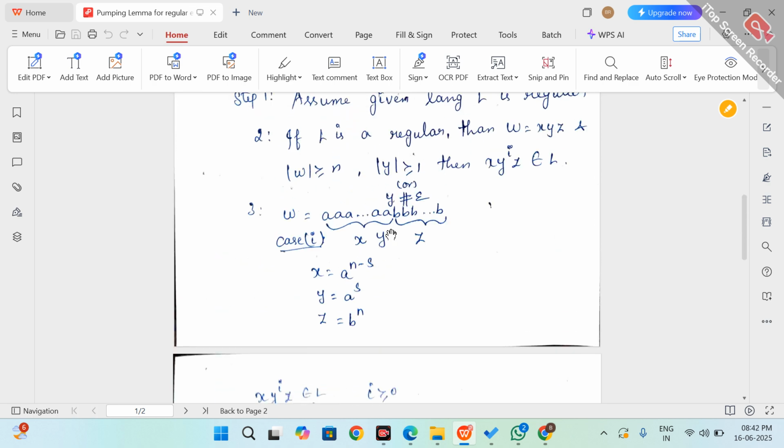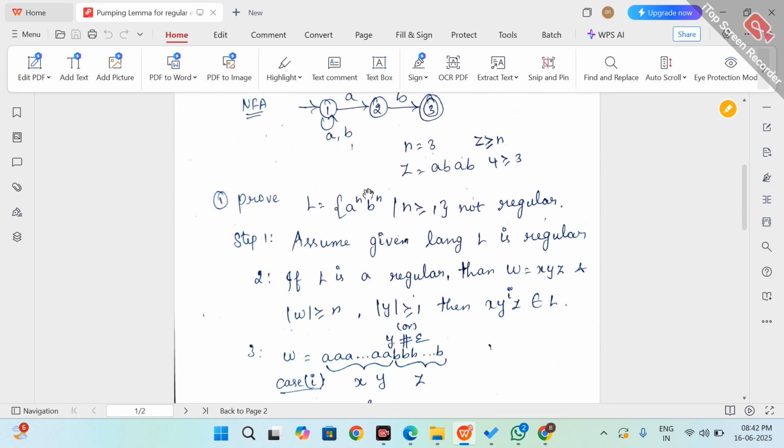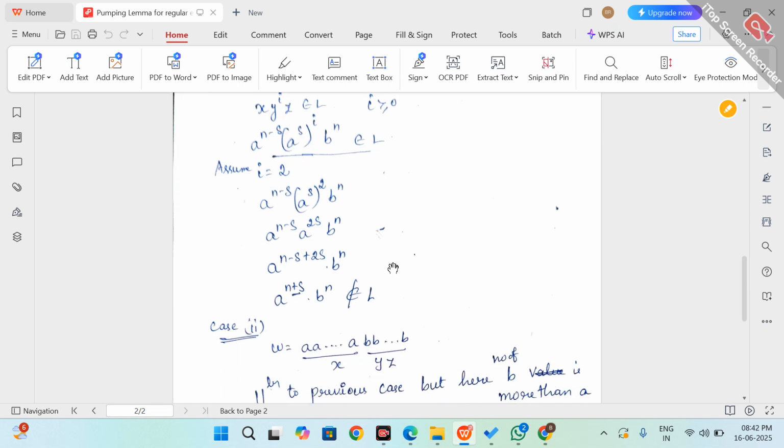But our given language is a to the power n b to the power n, that is n number of a's and n number of b's. But here the number of a's is greater than n, so it does not belong to the language. So by the contradiction method we prove it.